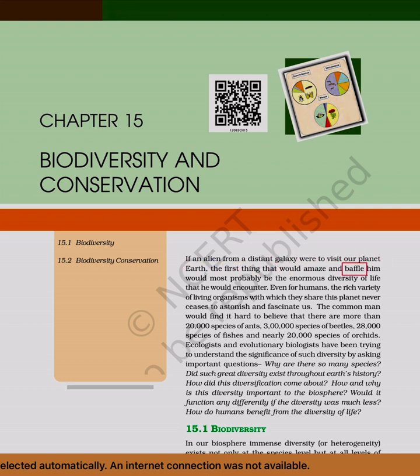would amaze and baffle him would most probably be the enormous diversity of life that he would encounter. Even for humans, the rich variety of living organisms with which they share this planet never ceases to astonish and fascinate us. The common man would find it hard to believe that there are more than 20,000 species of ants, 3 lakh species of beetles, 28,000 species of fishes and nearly 20,000 species of orchids.